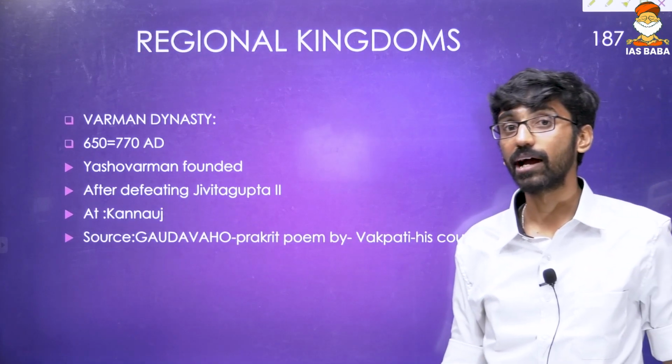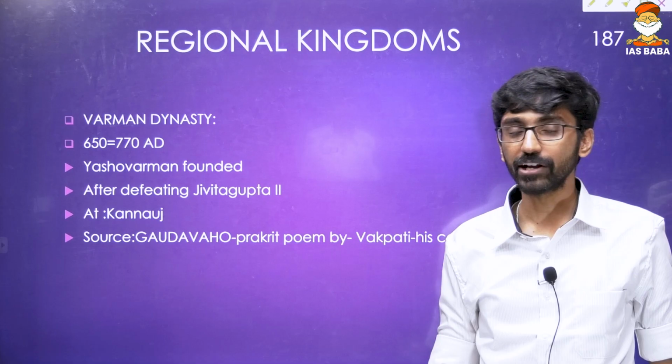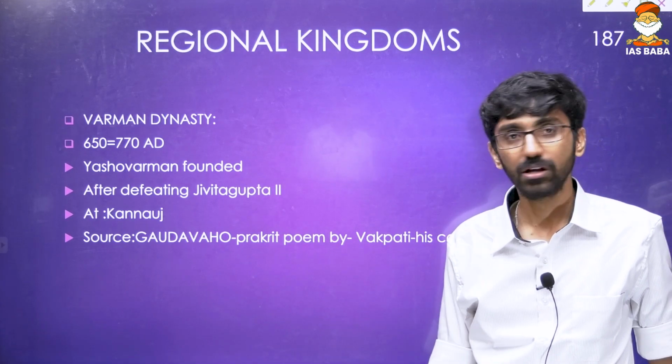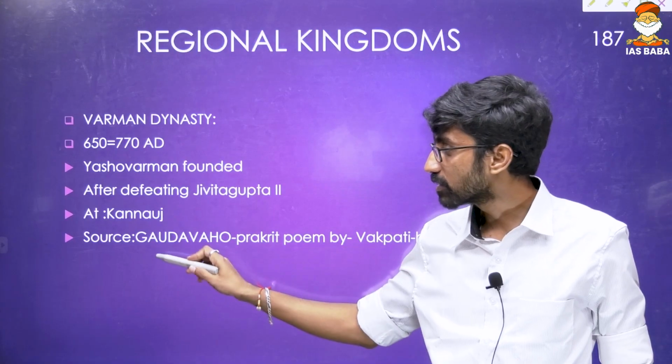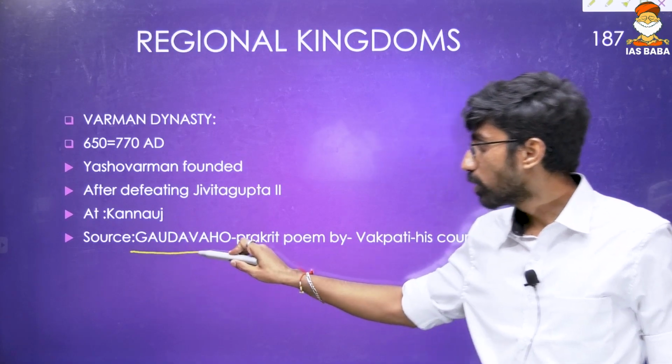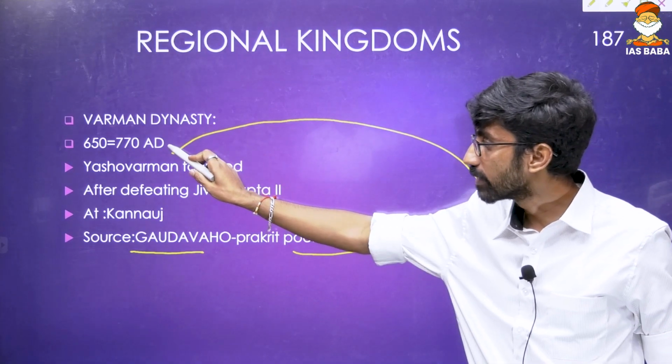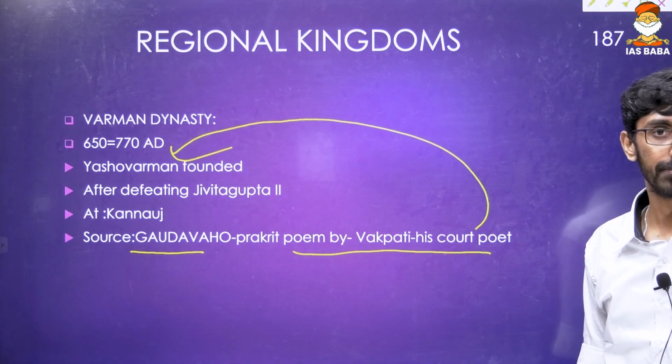So Kanauj had 3 dynasties as capital. We can talk about the Maukharis, then Harshavardhana, then the Varman dynasty also. The source about this particular dynasty is the Gaudavaho. It's a Prakrit poem by Vakpati, his court poet. Whose court poet? Yashovarman's court poet.